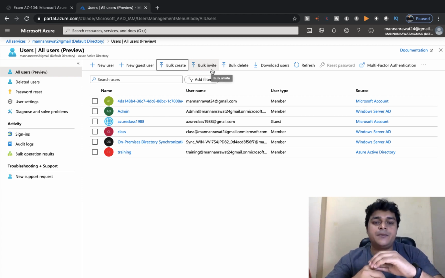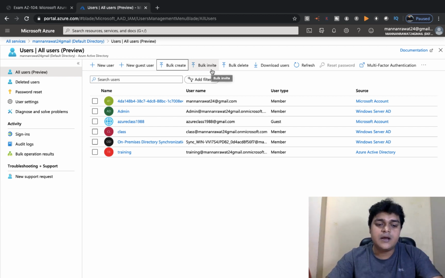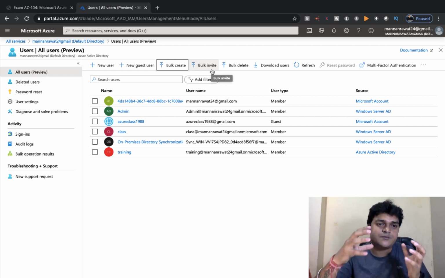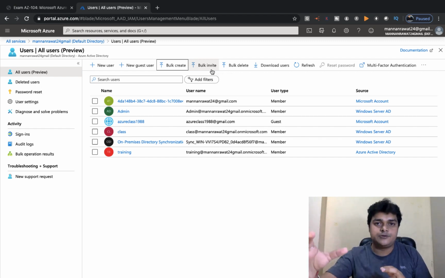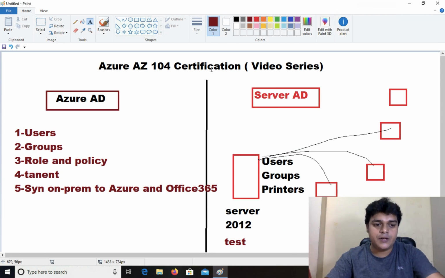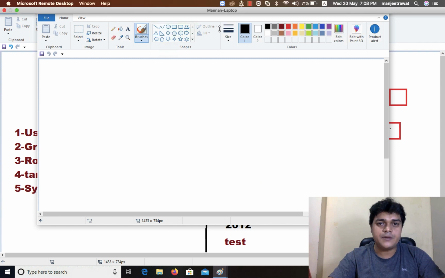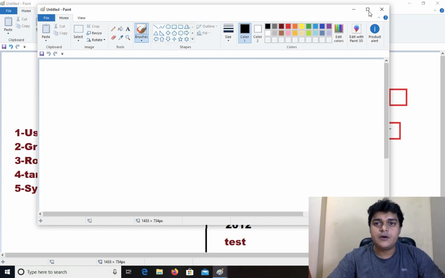So the meaning of invite is that you are already using the Azure account, using Azure services, and now you are planning to share your resources from your account with another user. For example, I have one example. I need to open MS Paint to describe it properly.